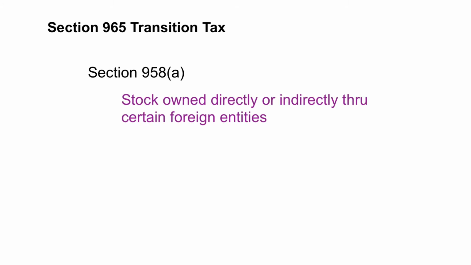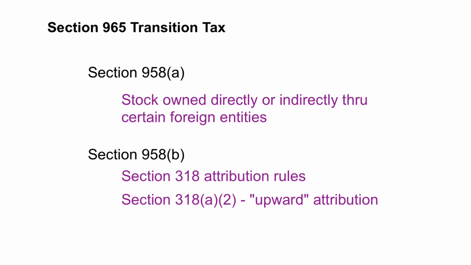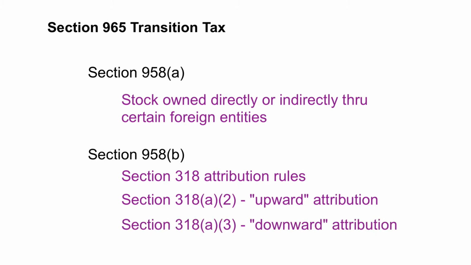Under Section 958(a), stock is considered owned by a person if it is owned directly or if it is owned indirectly through certain foreign entities. Under Section 958(b), Section 318 attribution rules apply, with certain modifications, to the extent that the effect is to treat any U.S. person as a U.S. shareholder. Section 318(a)(2) provides rules attributing ownership upward from entities to its owners. Section 318(a)(3) provides rules attributing ownership downward from owners to entities.